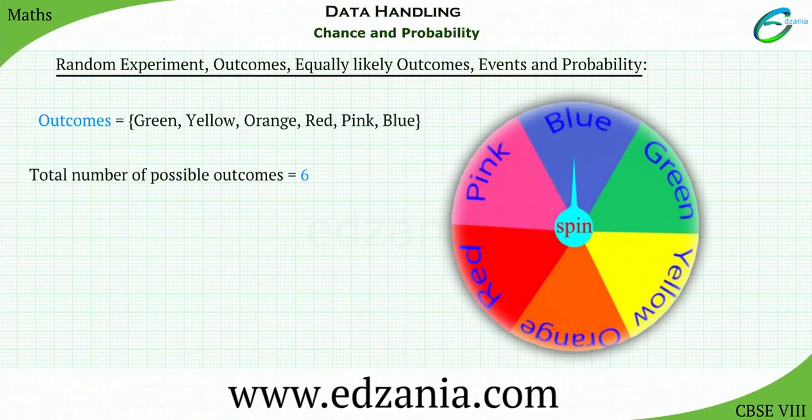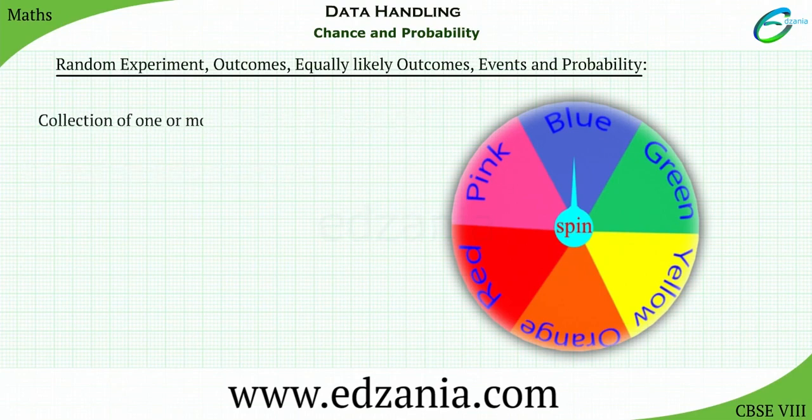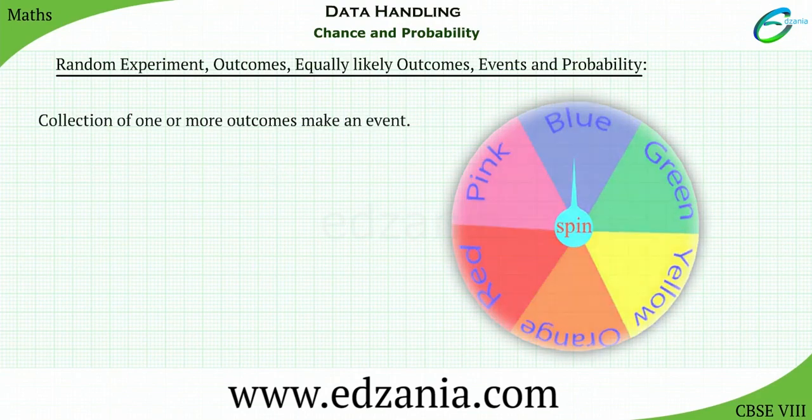You've seen some examples of random experiments. Each random experiment has some possible results. Each possible result of a random experiment is known as an outcome. A collection of one or more outcomes makes an event.